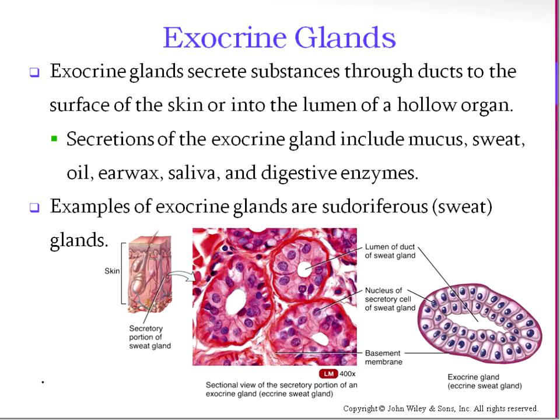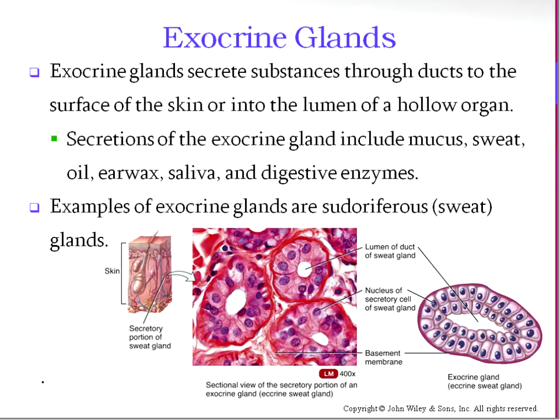Okay, so exocrine glands secrete their substances through ducts. And where's the destination of the stuff coming out of exocrine glands, or secretions? It's usually out onto the surface of the skin or into the lumen of a hollow organ. So the lumen means the middle part, like the space in the middle.